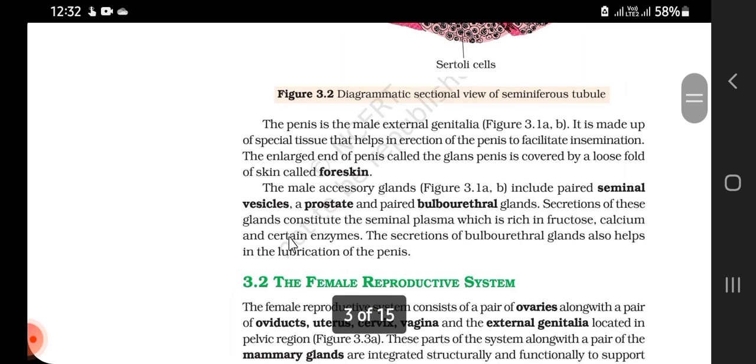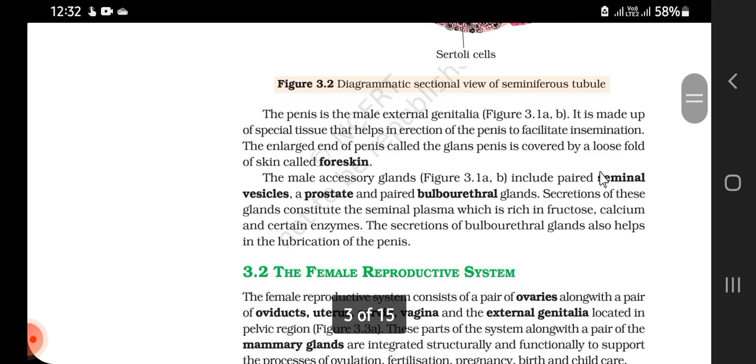The male accessory glands include a paired seminal vesicle, a prostate, and a paired bulbourethral gland. Secretions of these glands constitute the seminal plasma, which is rich in fructose, calcium, and certain enzymes.